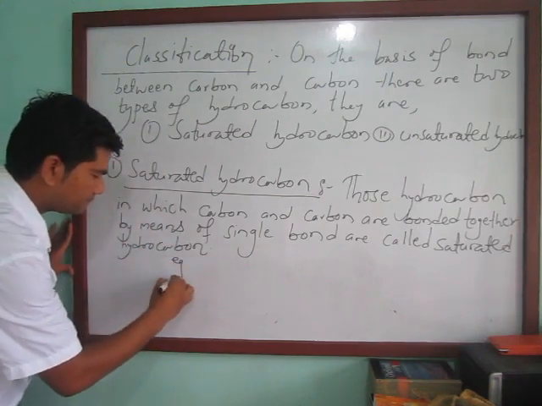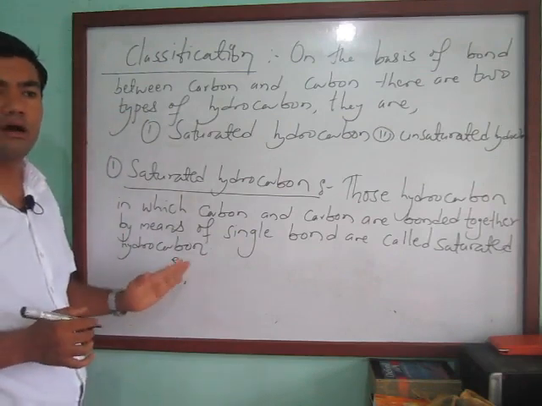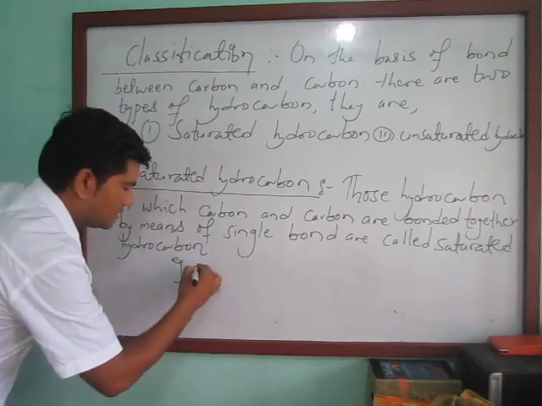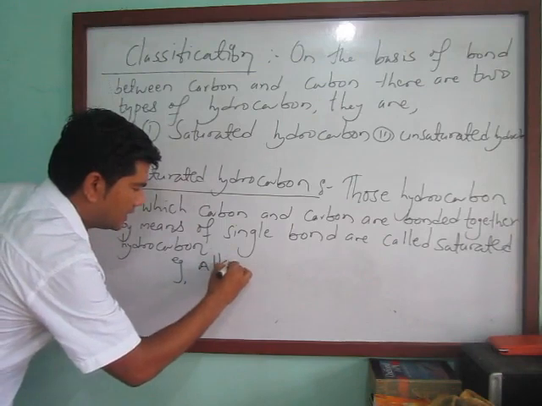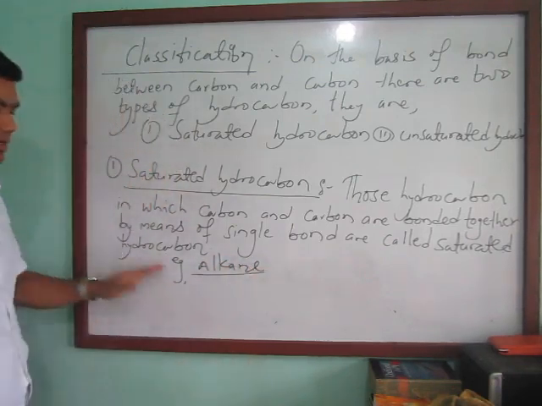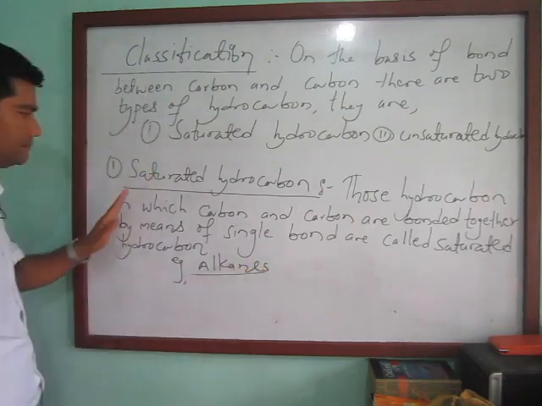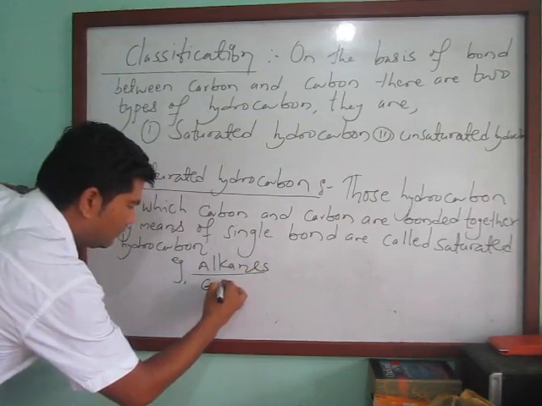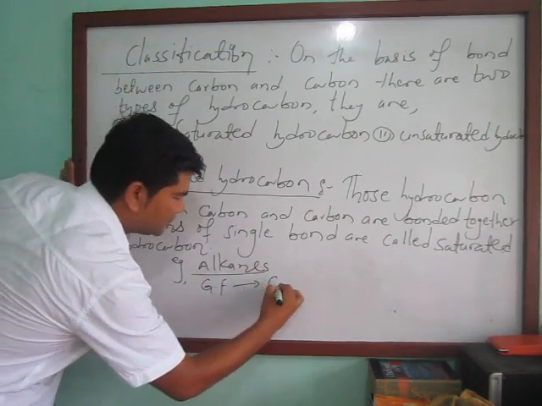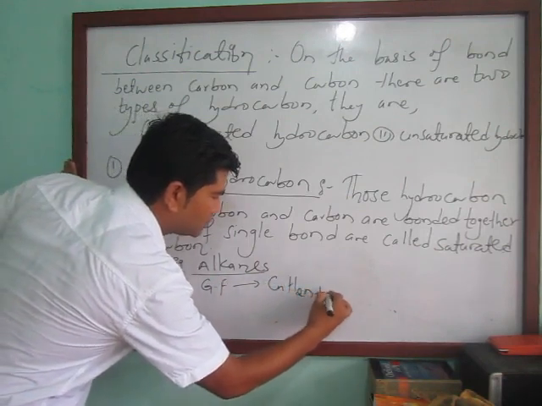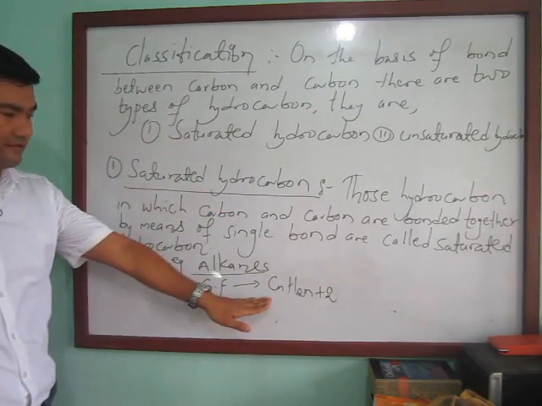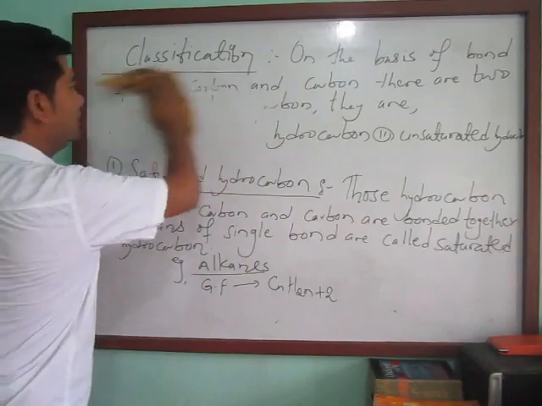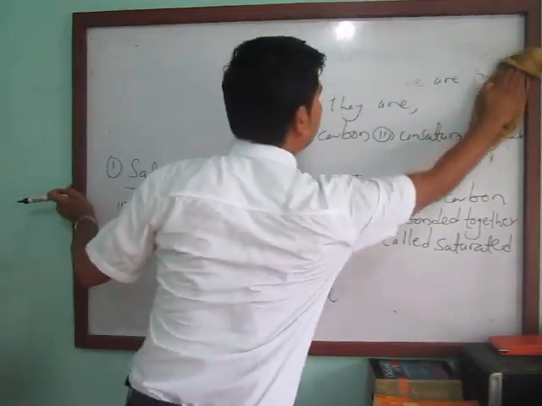For example, you can take the series of alkanes. All the series of alkanes come under saturated hydrocarbons. The general formula of alkane is CnH2n+2. Wait for some time, I will write it here so you can see clearly.